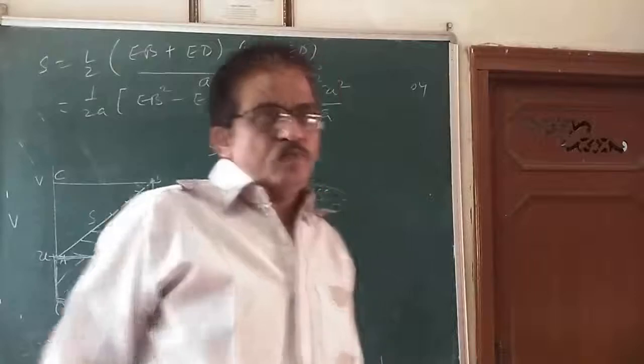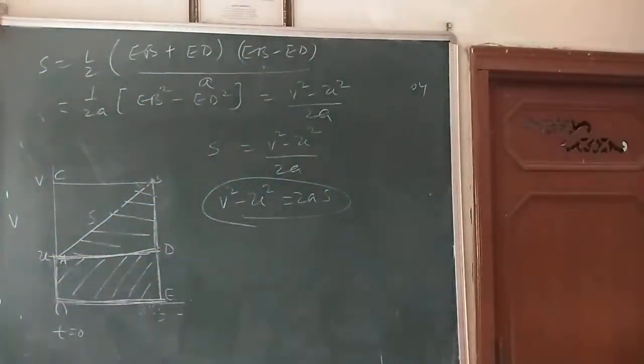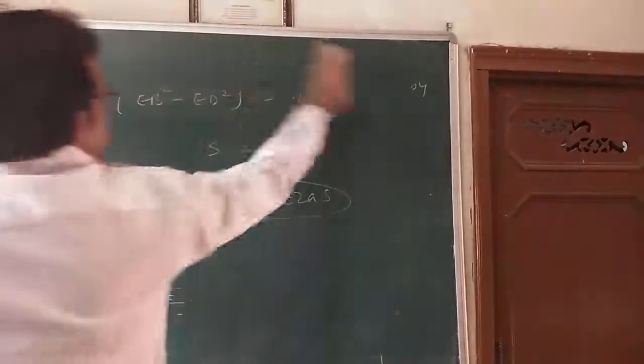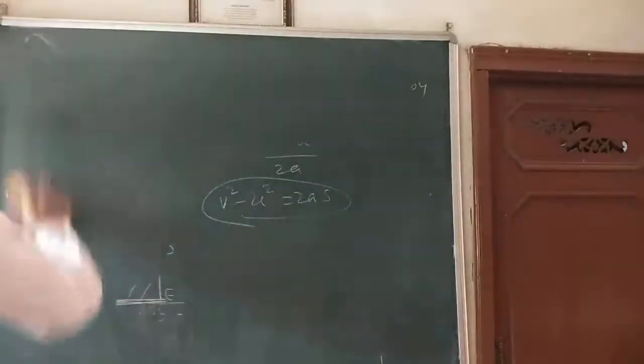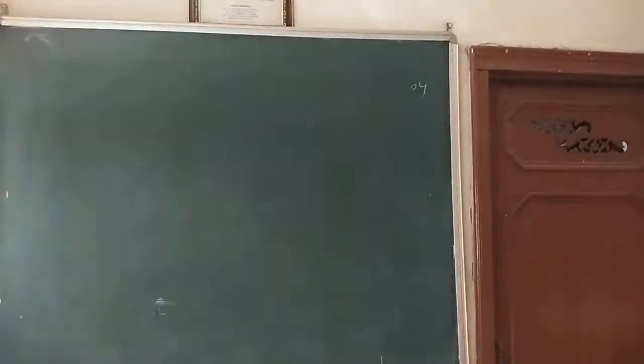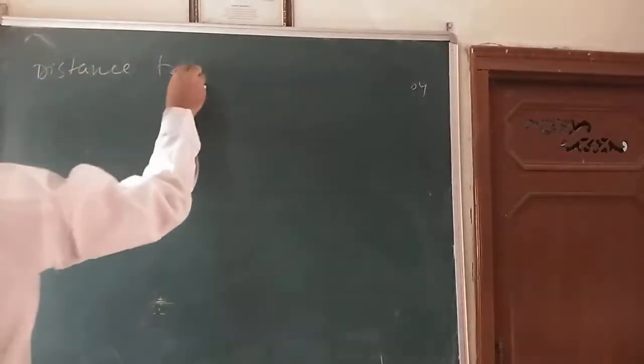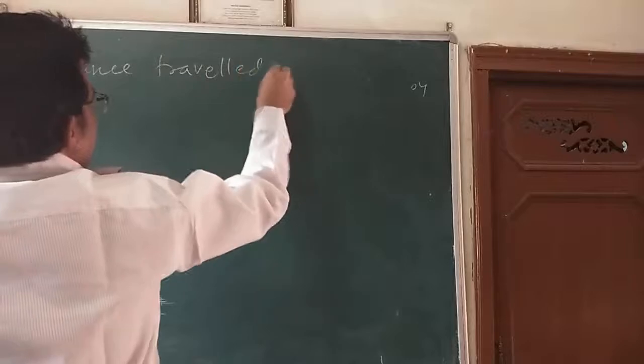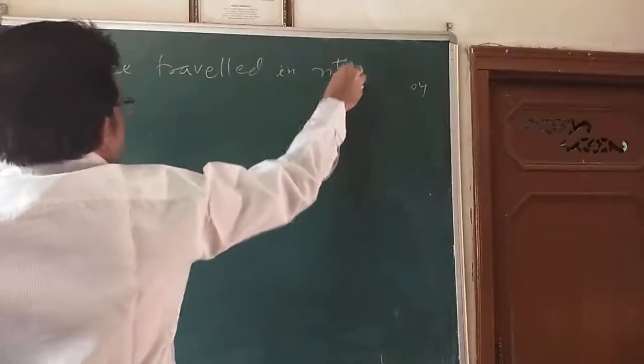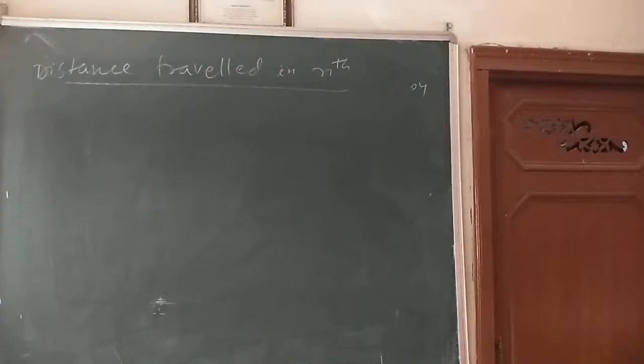Now, I want to take a very small article of 2 or 3 minutes. So dear children, let us see the small article we can do here, that is distance traveled in nth second of a uniformly accelerated motion.